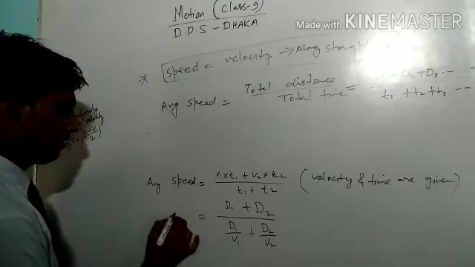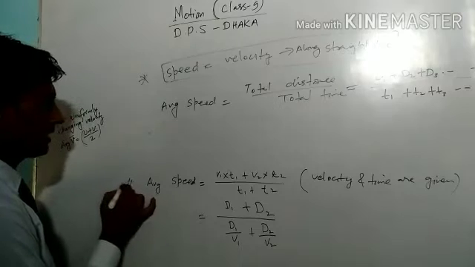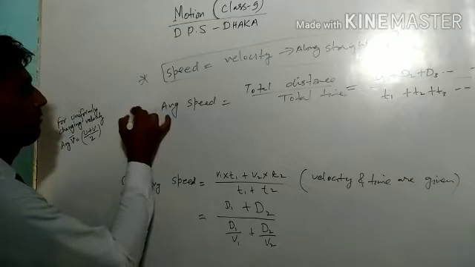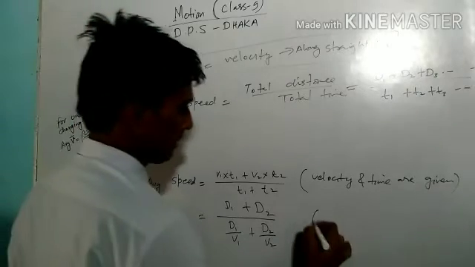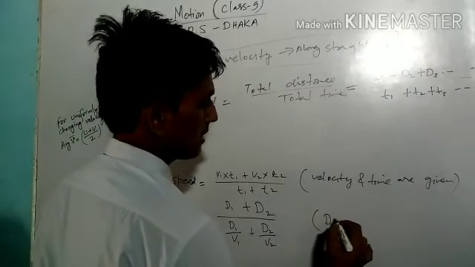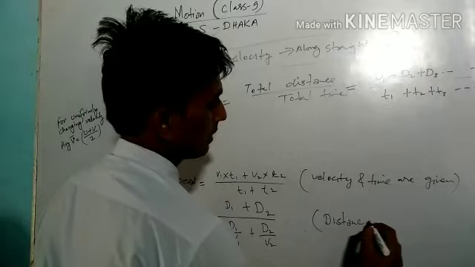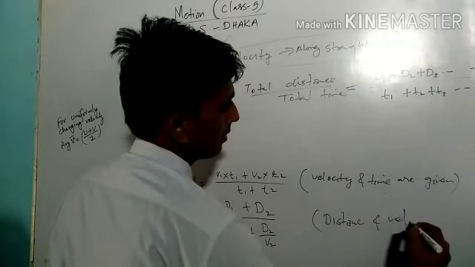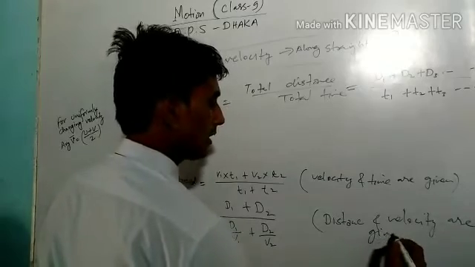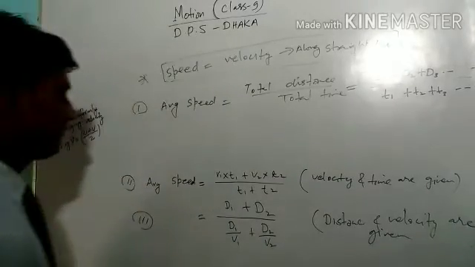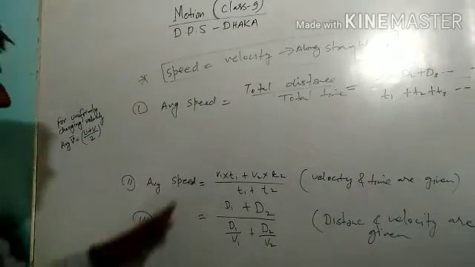And this is the second formula, and again the third formula. This is the first formula, this is the second, and this is the third if distance and velocity are given, but time is not given. In that case, average velocity will be calculated like this.